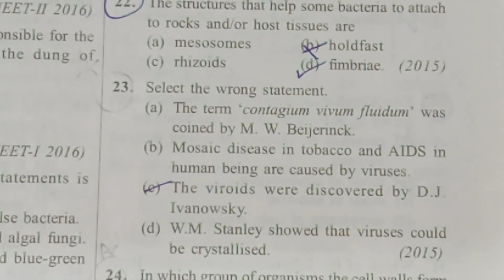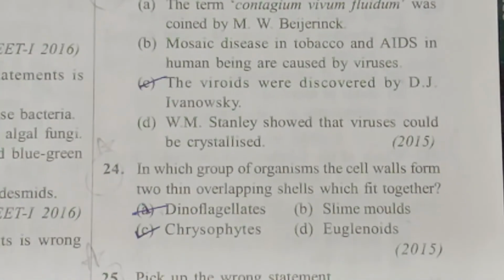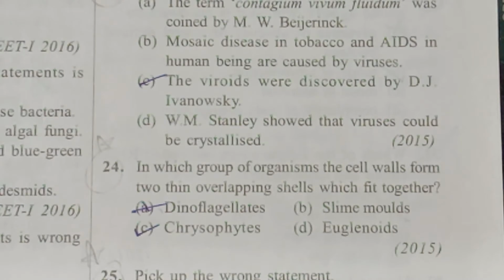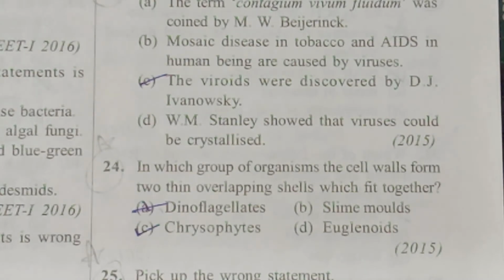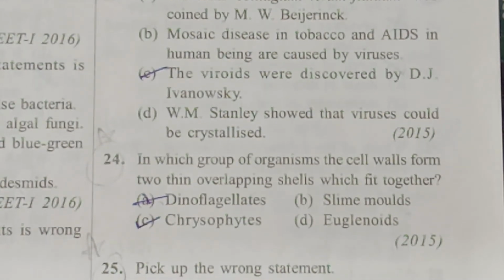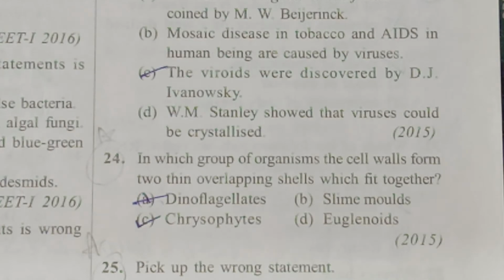Next go to 24th question. In which group of organisms does the cell wall form two thin overlapping shells that fit together? So, that is in case of overlapping shells. We find in case of dinoflagellates, overlapping shells.